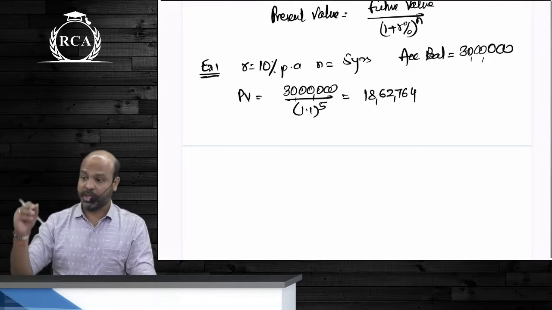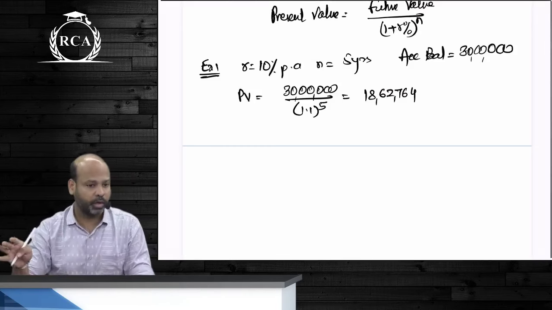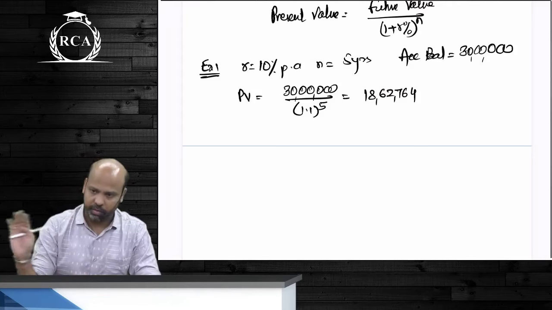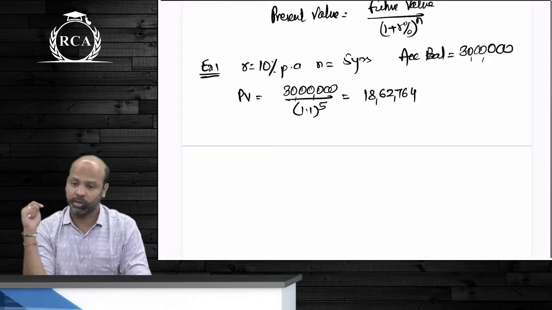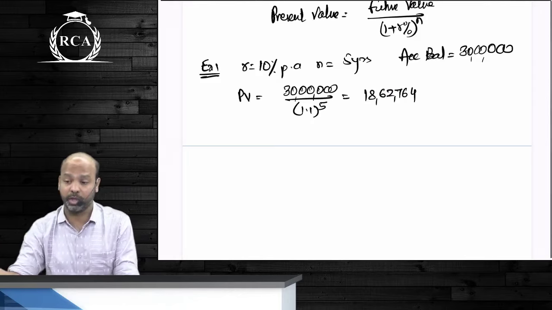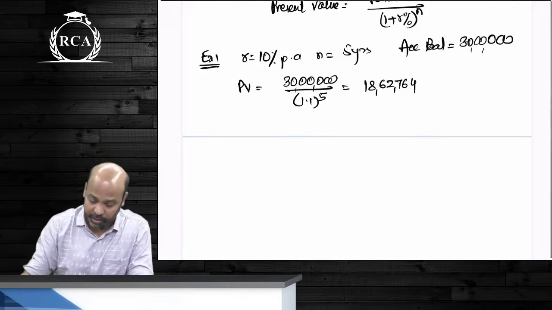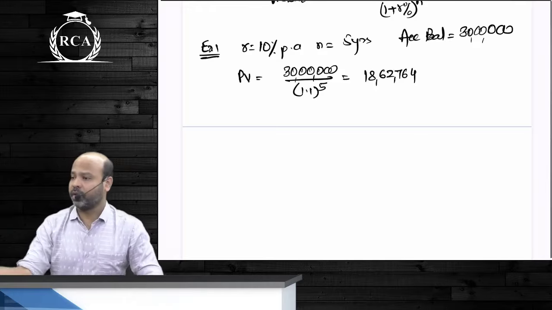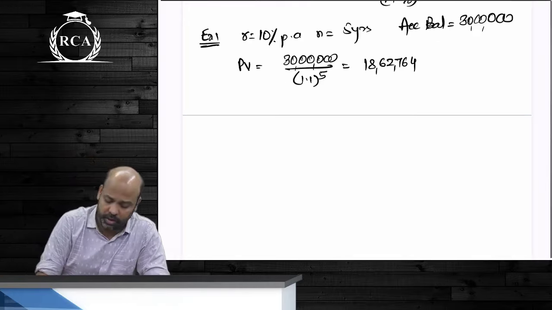Are we clear? Sometimes they will give us cash flows in lakhs in the question. We will round off in lakhs to only 2 decimal points, not beyond that. In some cases they themselves specify in the question so that every student gets the same answer. Everyone follows a different rounding principle, but then all of them would get different answers. So they will specify it in the question itself: calculations to be made up to 2 decimal points in lakhs. That means I'll write 12.45, 12.46. That is how you're going to write the answers. Are we clear about this?